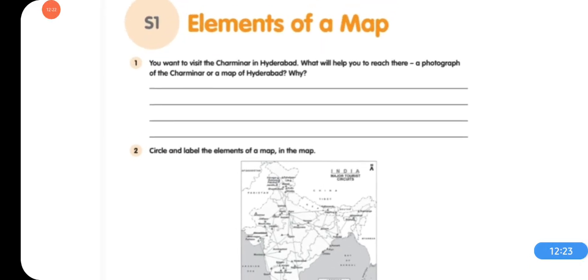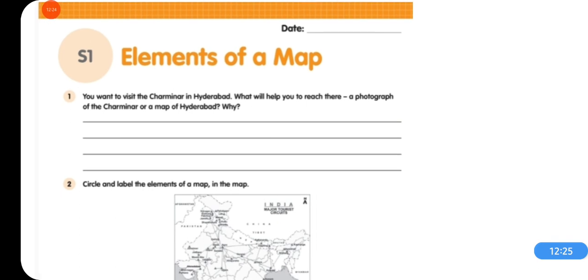Question 1 is, you want to visit the Charminar in Hyderabad. What will help you to reach there? A photograph of the Charminar or a map of Hyderabad? Why? Give the reason. Don't finish your answer by writing yes or no. Okay? You have to give the reason.